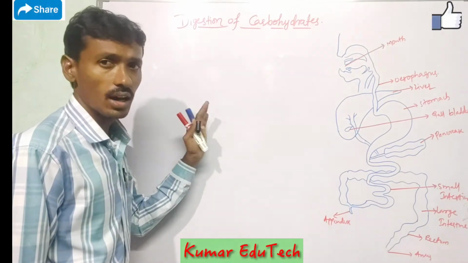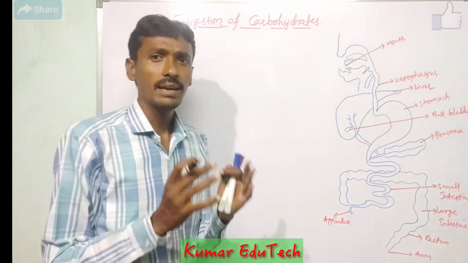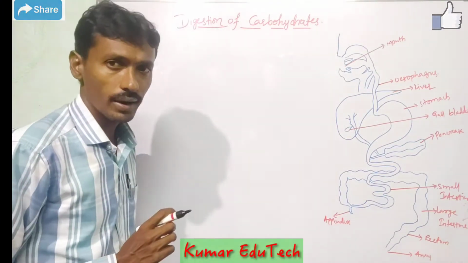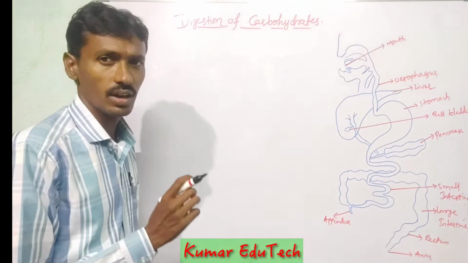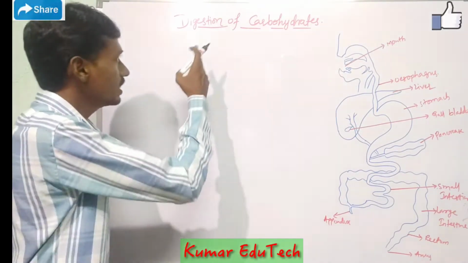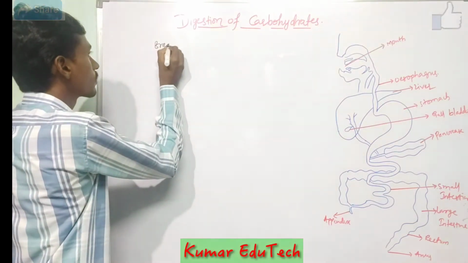Digestion of carbohydrates means the breakdown of complex carbohydrates, converted into simple carbohydrates by the action of enzymes, is called digestion of carbohydrate.